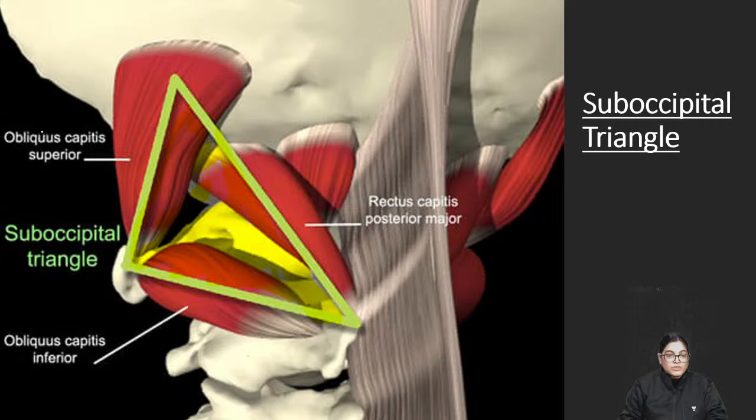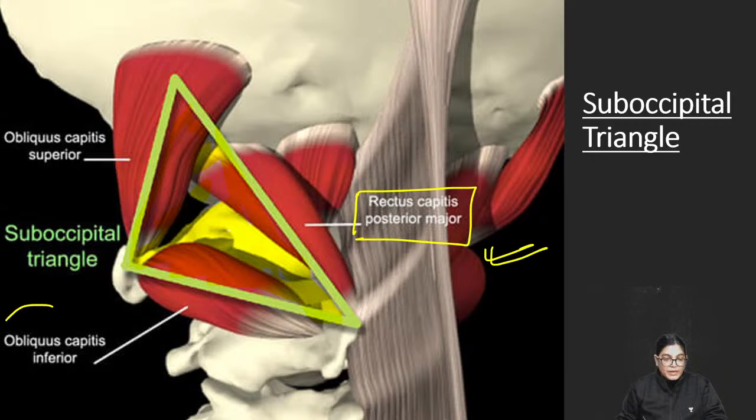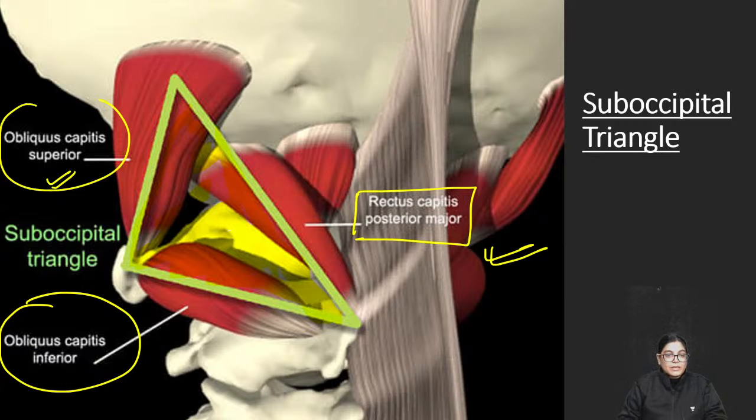It is bounded supromedially by rectus capitis posterior major, inferiorly by obliquus capitis inferior muscle, and supralaterally by obliquus capitis superior muscle. So after seeing the diagram, please write down the boundaries of suboccipital triangle.